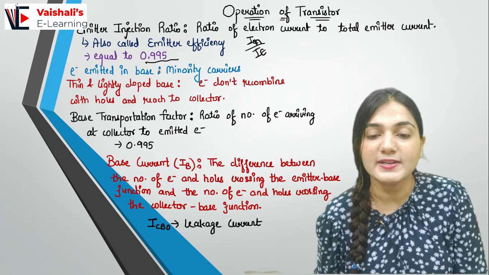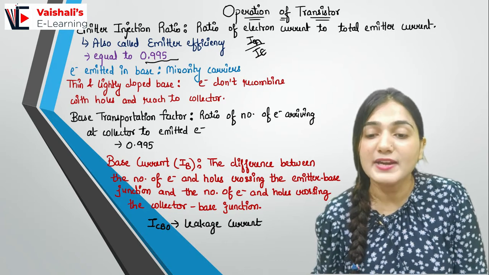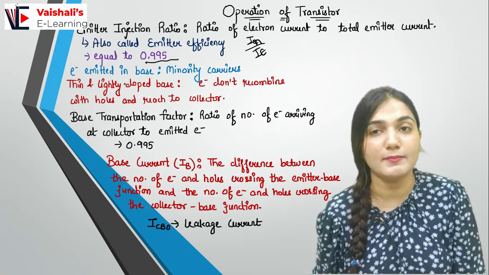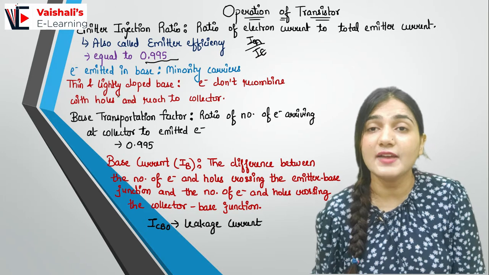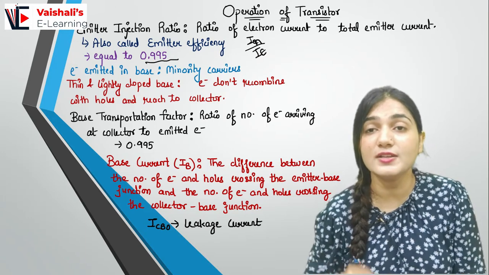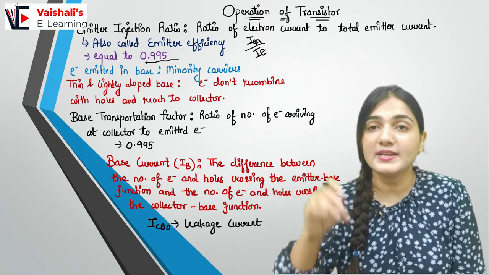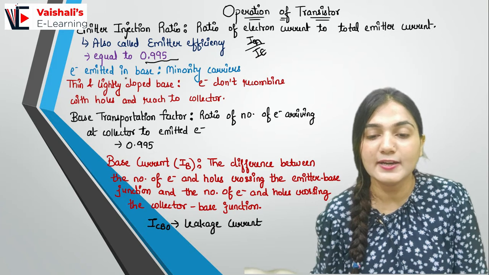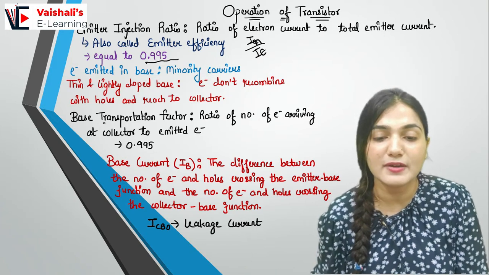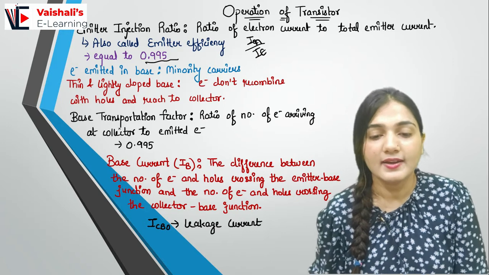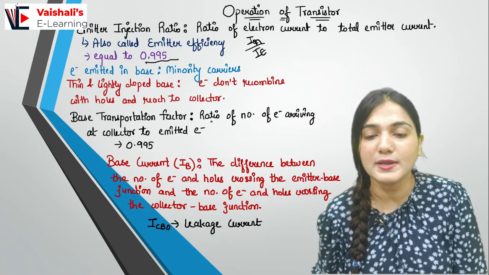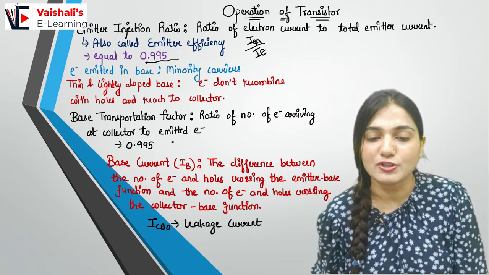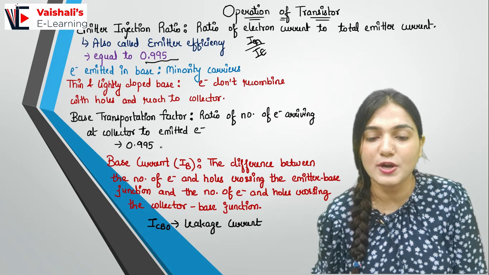So electrons emitted in the base are the minority carriers with respect to the base, because base is p type, and the emitter is n type, which has electrons as the majority charge carriers. Now electrons are moving to the base. If the base is p type, the electrons become the minority carriers. Now base is a thin and lightly doped region, and electrons don't recombine with holes and reach the collector, right? So base transportation factor, here we calculate, which is the ratio of the number of electrons arriving at the collector to the emitted electrons. Base transportation ratio is again 0.995.